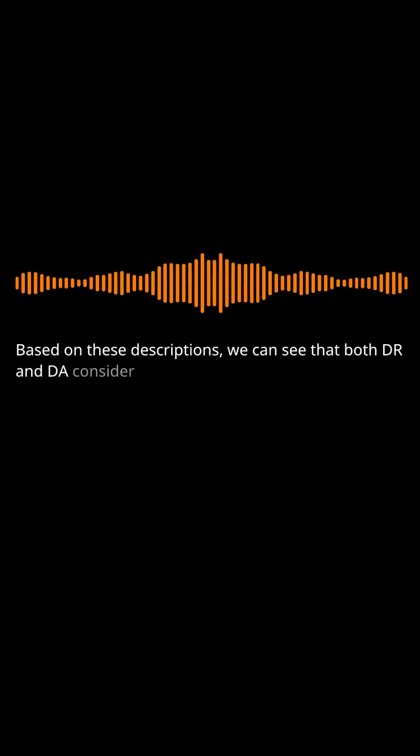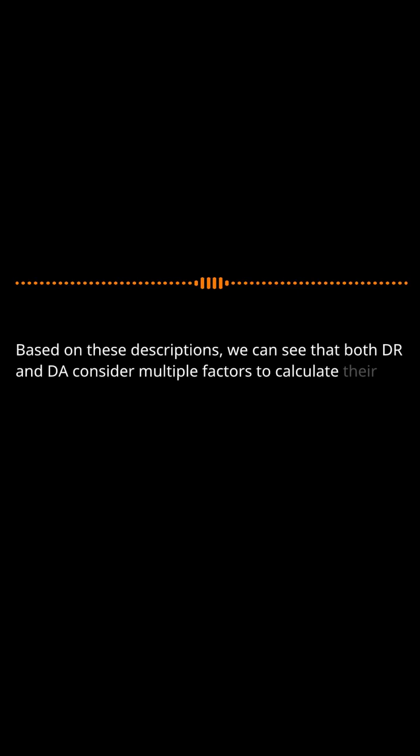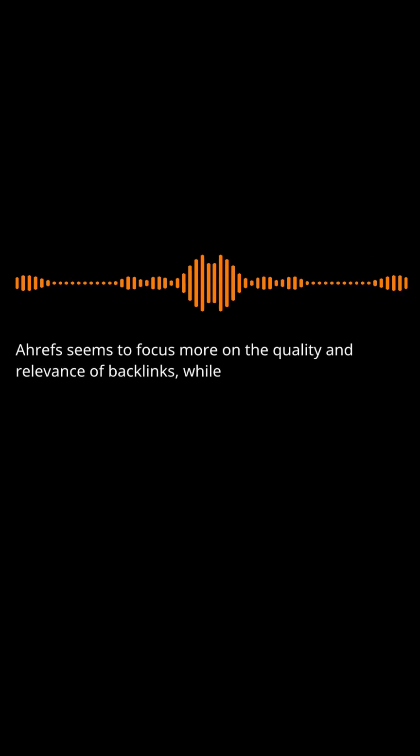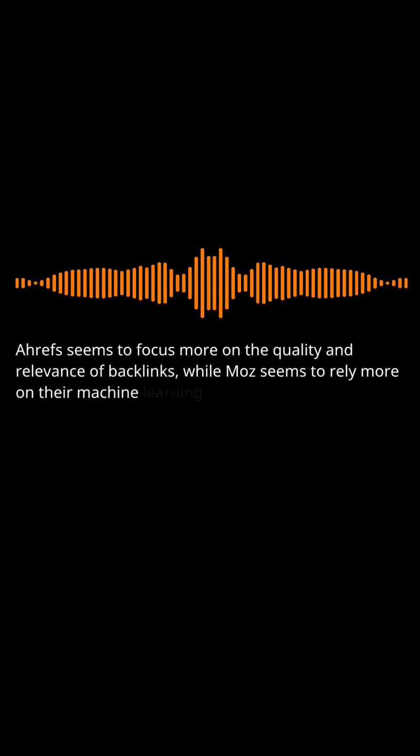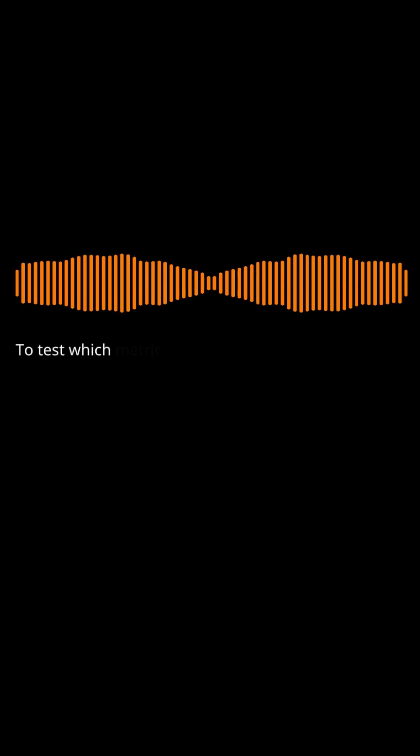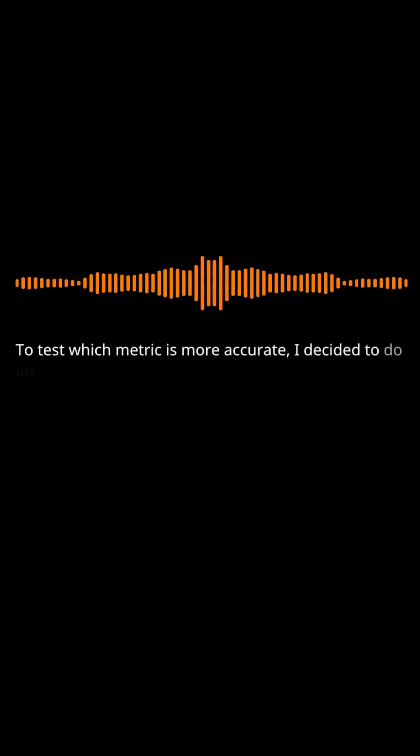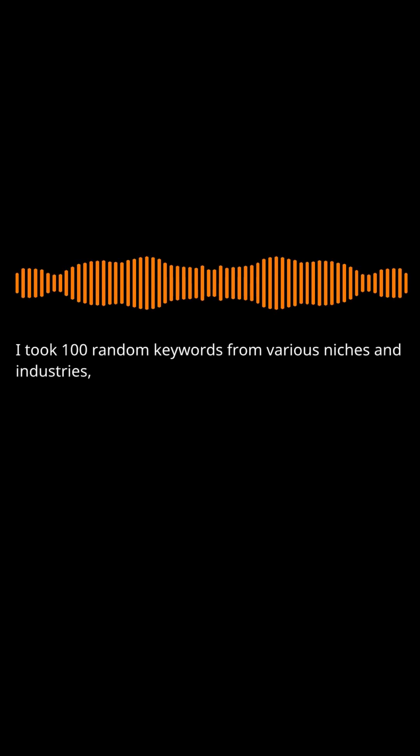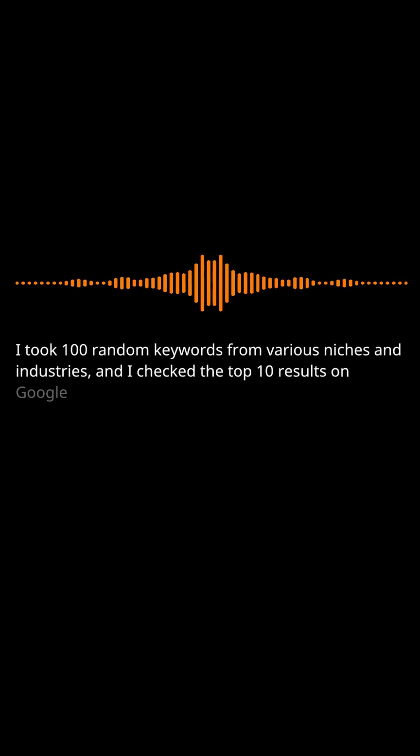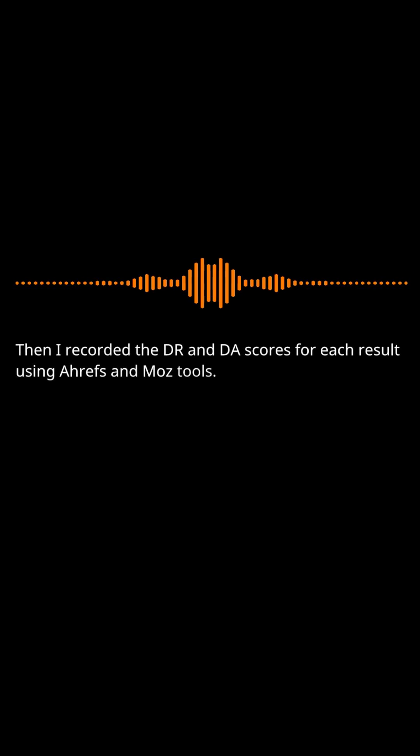Based on these descriptions, we can see that both DR and DA consider multiple factors to calculate their scores. However, Ahrefs seems to focus more on the quality and relevance of backlinks, while Moz seems to rely more on their machine learning models. To test which metric is more accurate, I decided to do an experiment. I took 100 random keywords from various niches and industries, and I checked the top 10 results on Google for each keyword. Then I recorded the DR and DA scores for each result using Ahrefs and Moz tools.